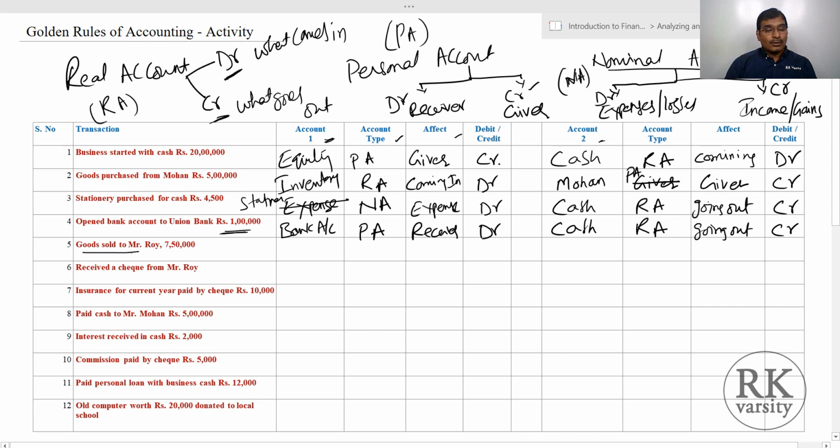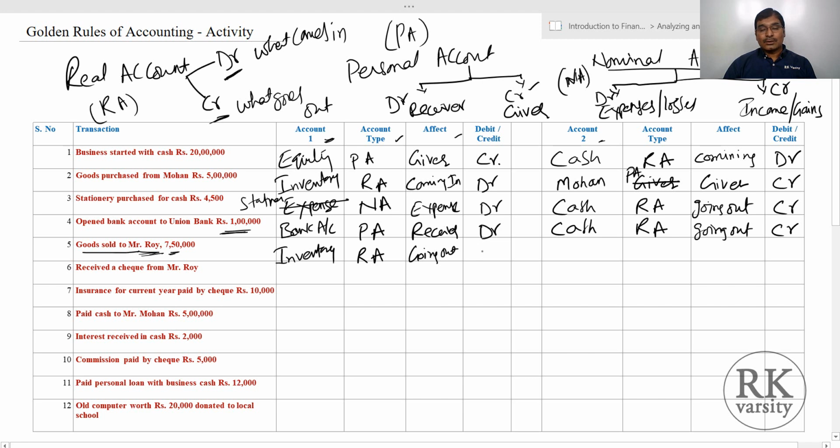Now goods sold to Mr. Roy for 7,50,000. One is your inventory, which is decreasing. Inventory is your real asset and it is going out.